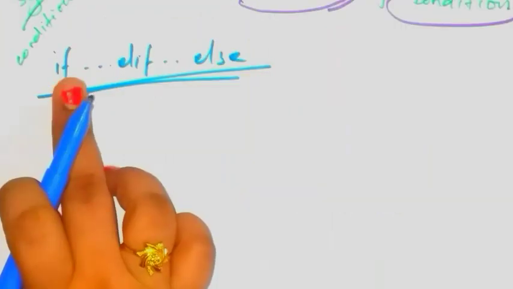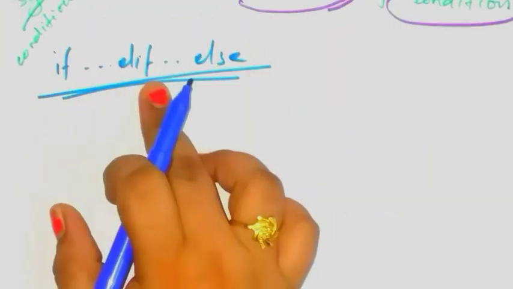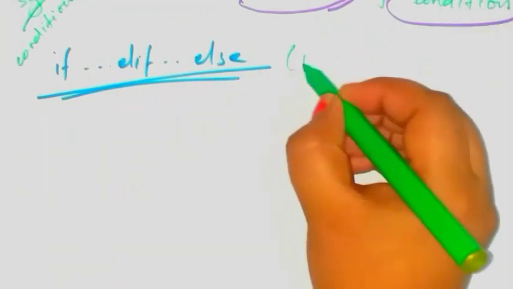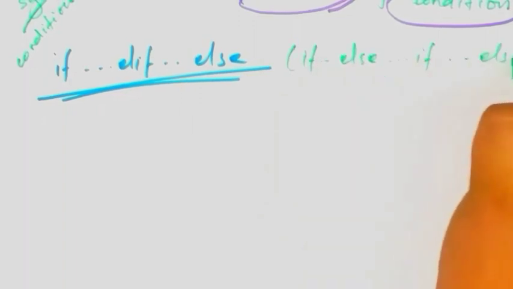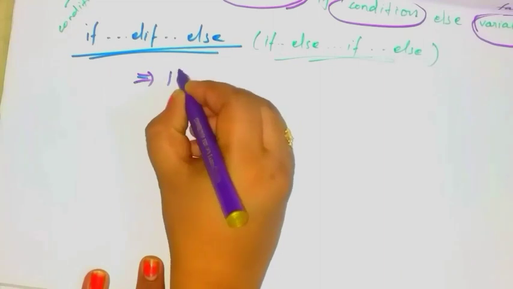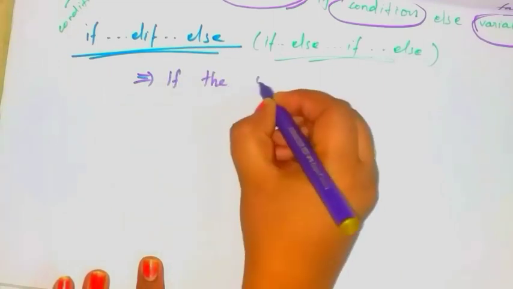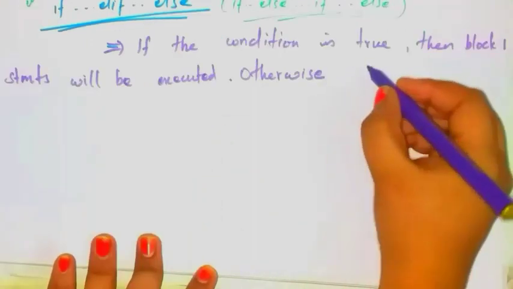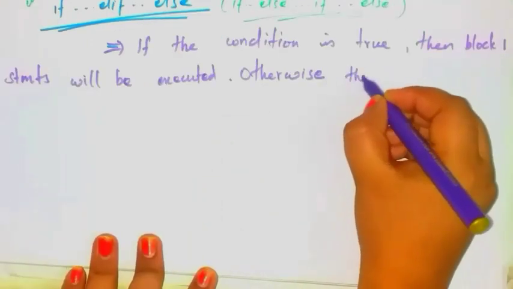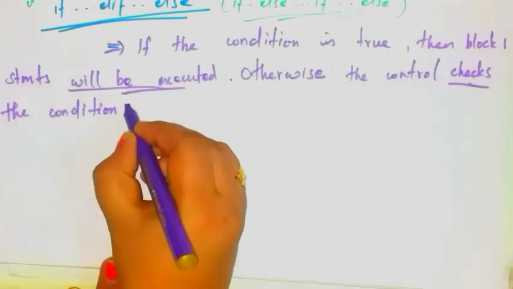Okay. Next let us see about the if elif else statement, which means if else if else. Okay. Here if the condition is true, block 1 statements will be executed. Otherwise the control checks condition 2.